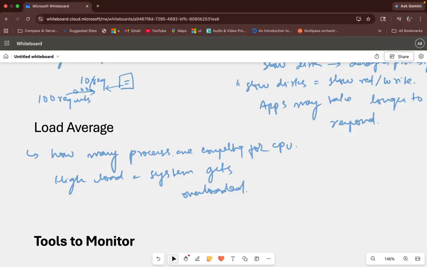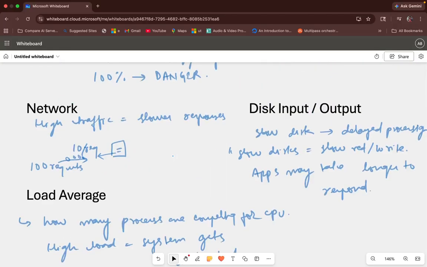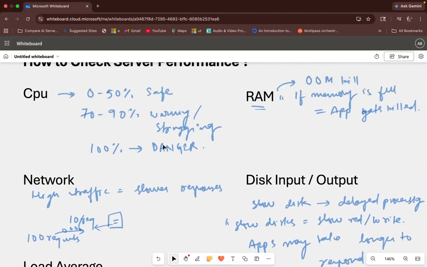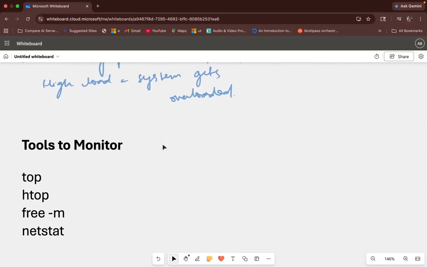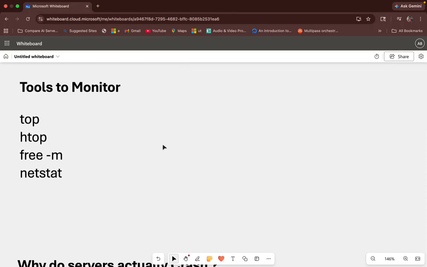So how do we check these? These four or five parameters, after configuring your server as we have seen, how do we check them on the system? There are certain tools for it, and these are basically commands. For example, if you type the top command, what does it show?